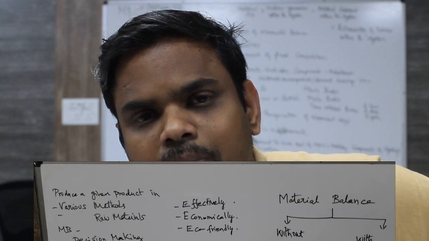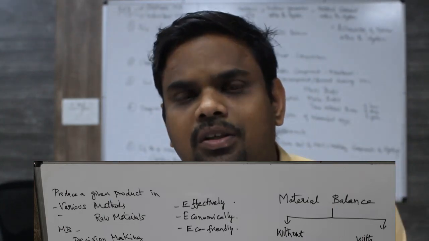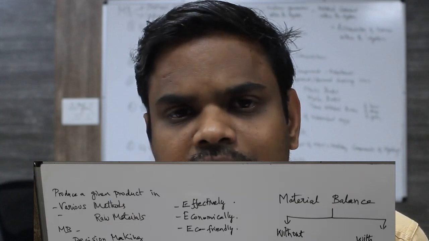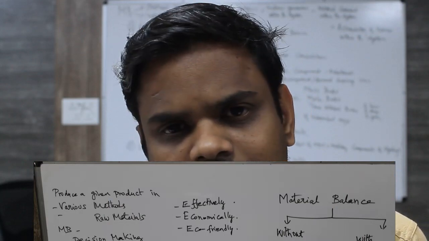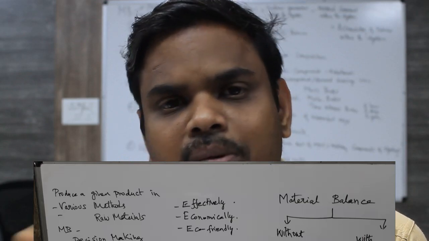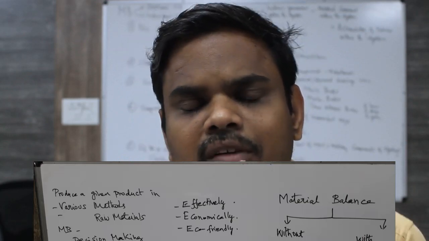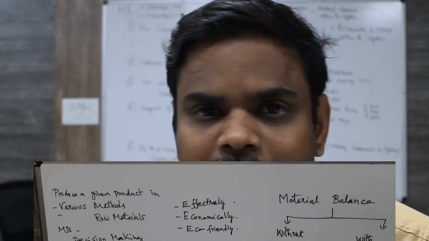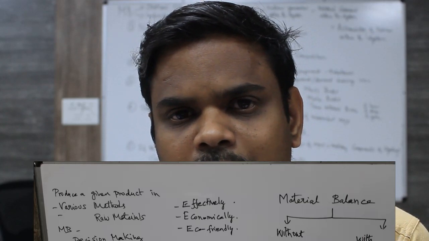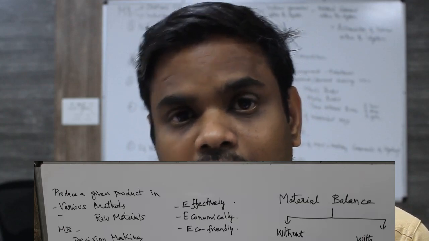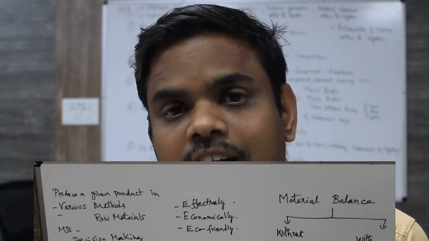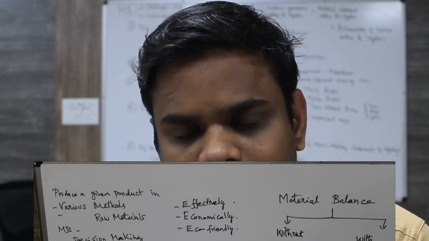Why should one do material balance? How does it help in an operation? For example, we know that for any chemical compound or product in a chemical industry, it's not that only one method is available. There can be various methods to produce the same product. For a given product, various raw material sources may be available, and for the same raw material there can be various routes available.